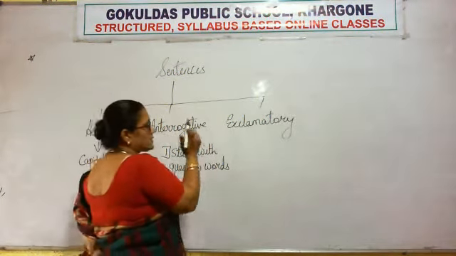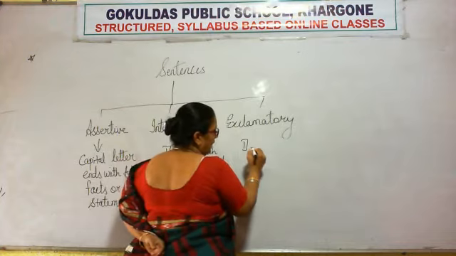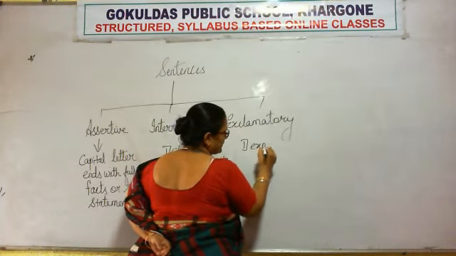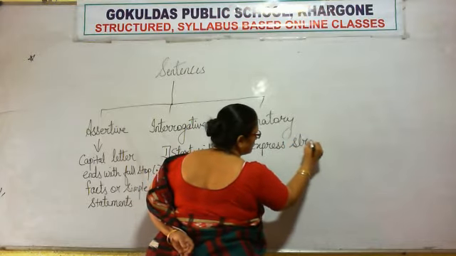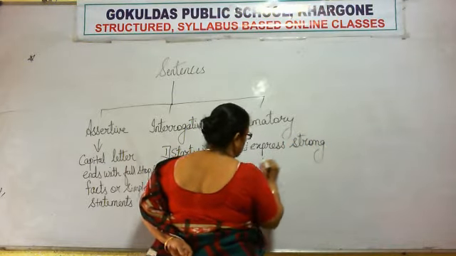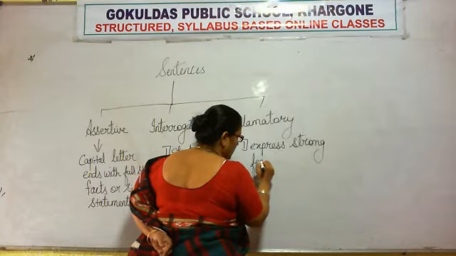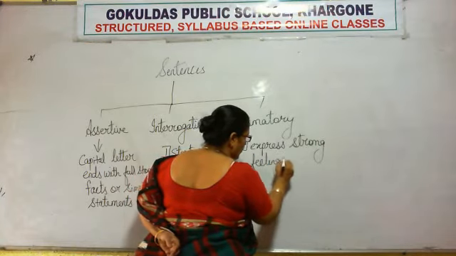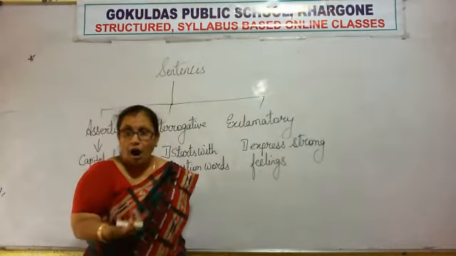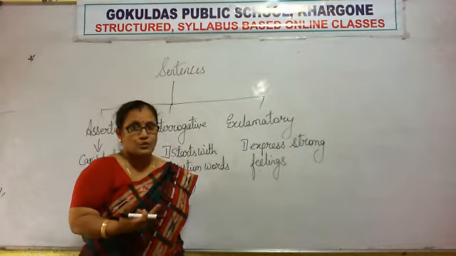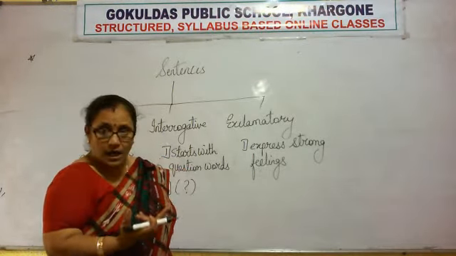Exclamatory sentence. Now exclamatory sentences express strong feelings. What do they express? Strong feelings, right? Here we have strong feeling words: wow, hurrah, ouch, at last, alas.